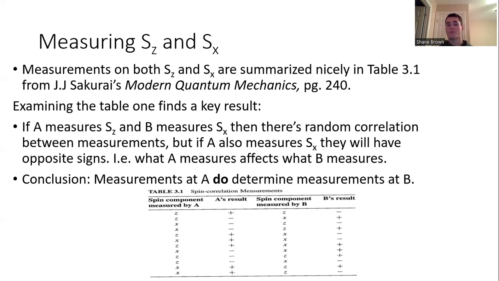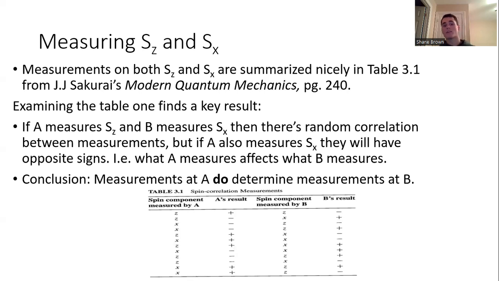B is measuring along x in both cases, but depending on which case we consider, A can be measuring along z or A can be measuring along x. And depending on what Alice chooses to measure, it affects the outcome of what B measures.